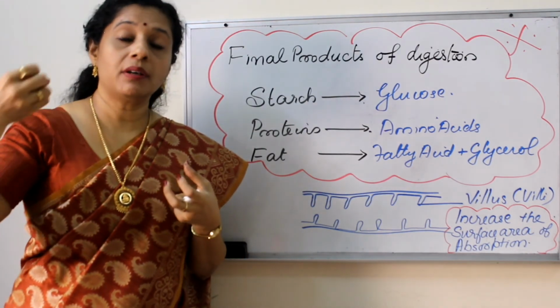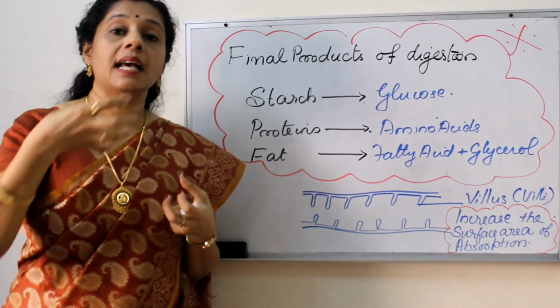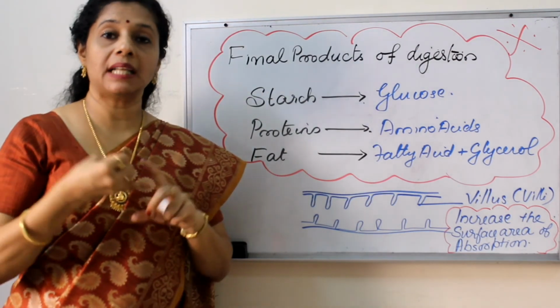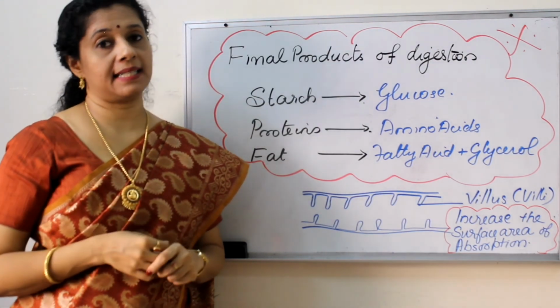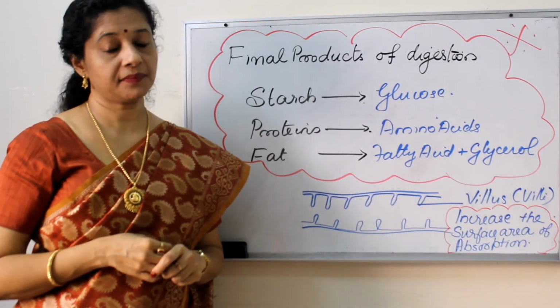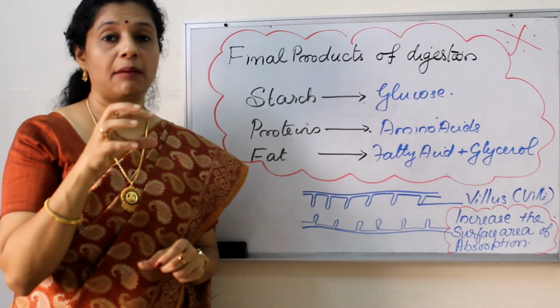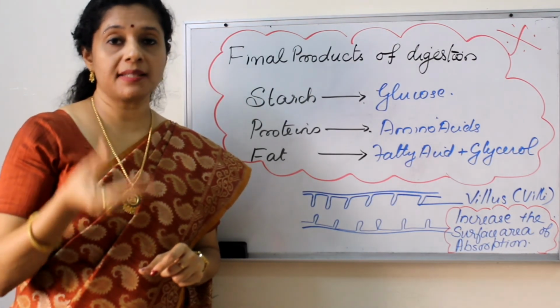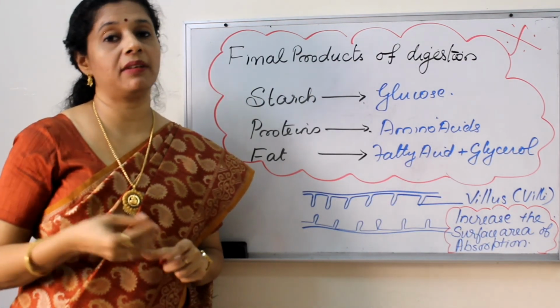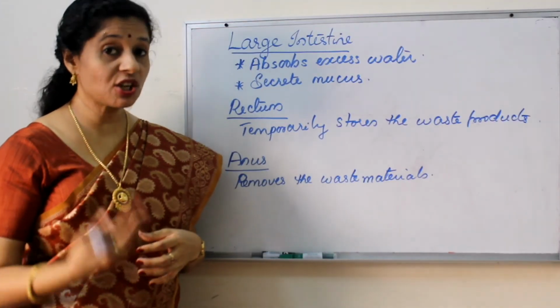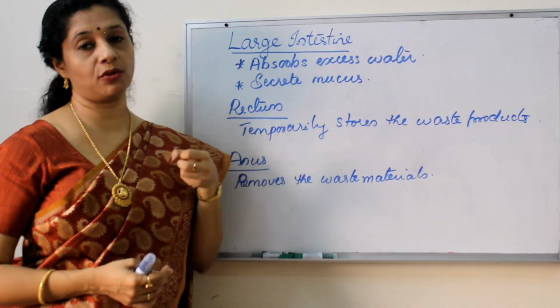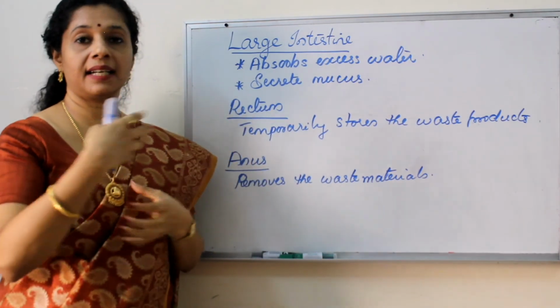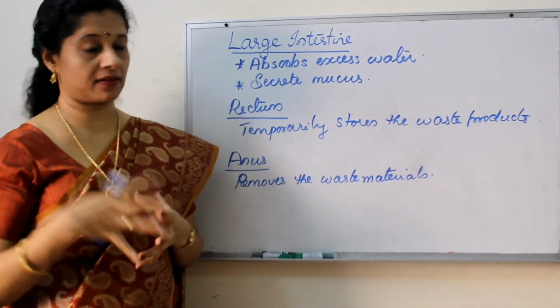Mucus will be secreted into it, so that it can be in a semi-solid consistency and the movement will be easier. So the functions of the large intestine are absorption of excess water from the undigested food material and secreting mucus into it for easy passage.